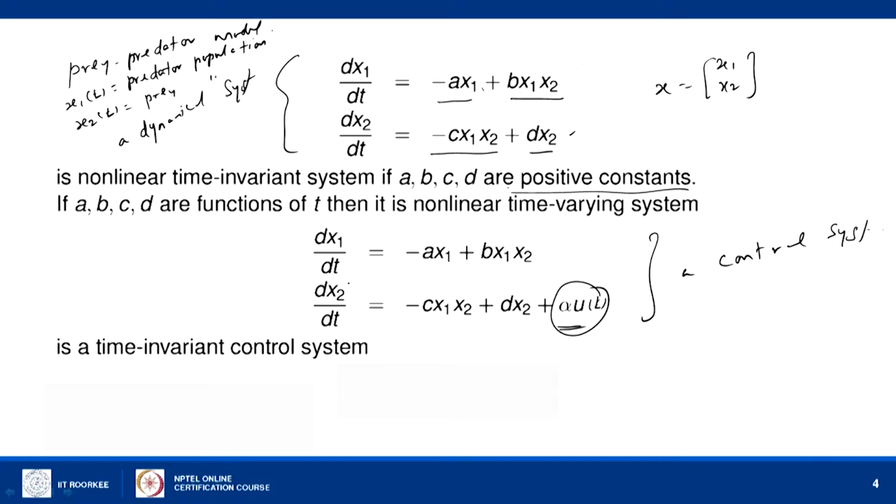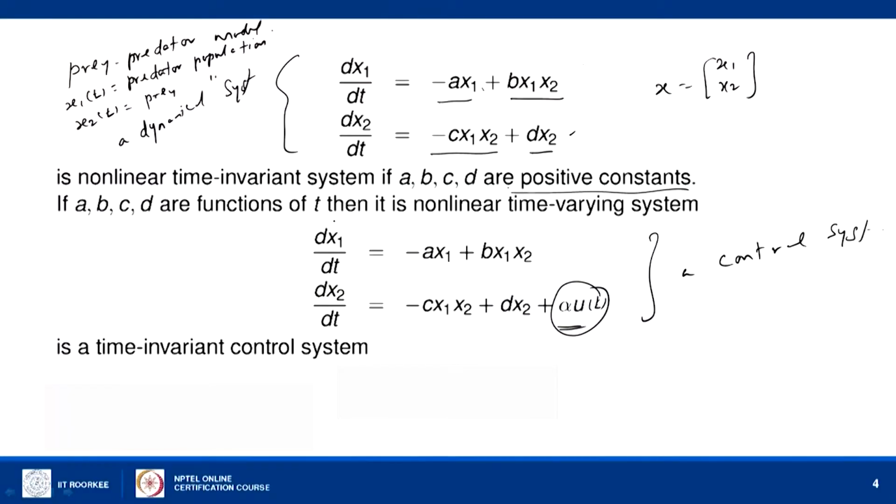If you want to decrease the population of x1, the rate of change of x2 can be decreased by a control u, so that x1 also decreases. So, controlling the population by a control term, this is a control system, and both the systems are time invariant, because there is no t appearing explicitly in the equations.